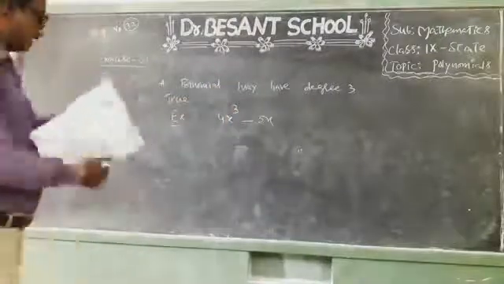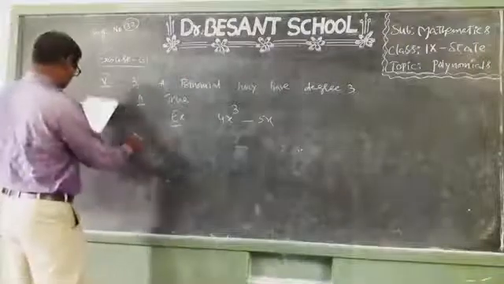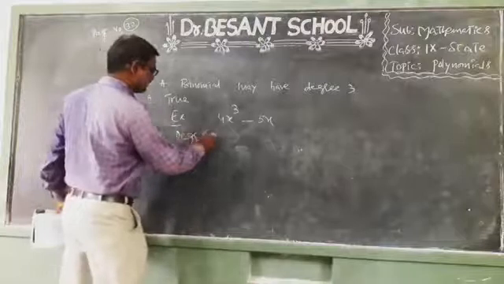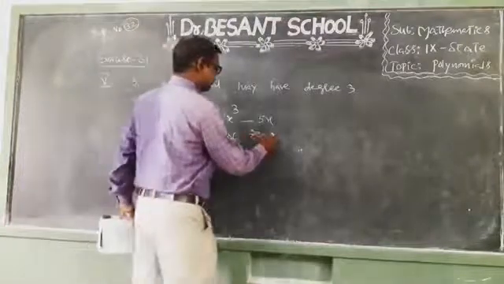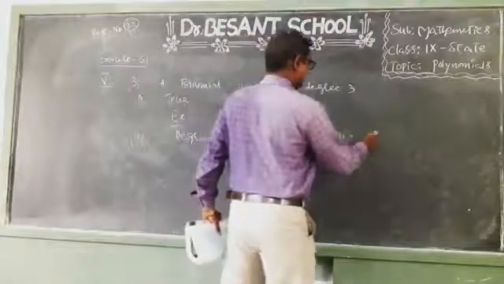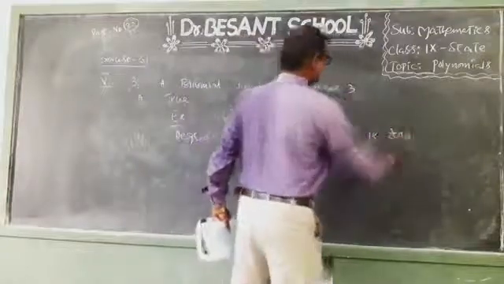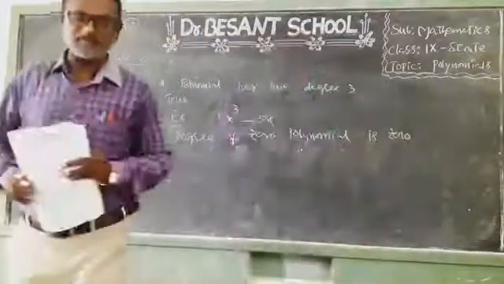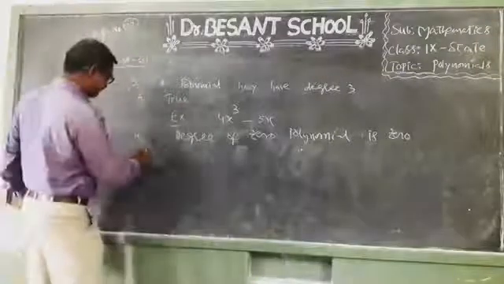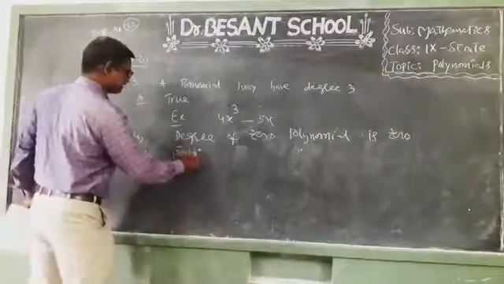Okay children? Now come to the fourth statement: degree of zero polynomial is 0. Which is false. What is the degree of the zero polynomial? Undefined. False, because